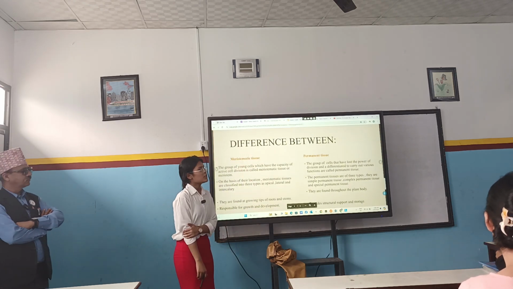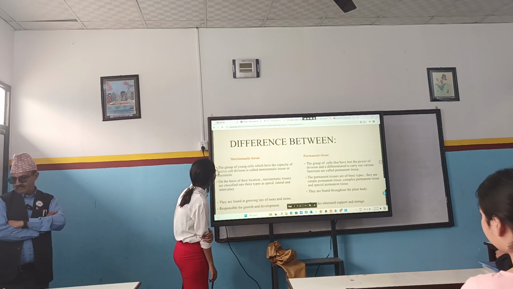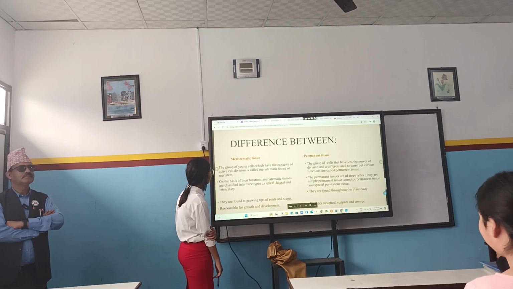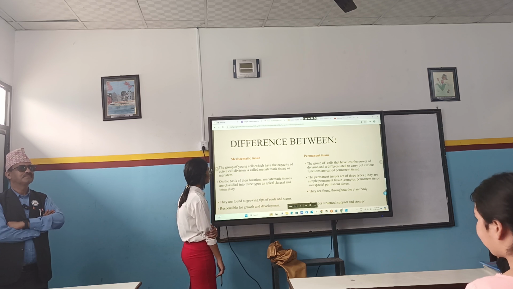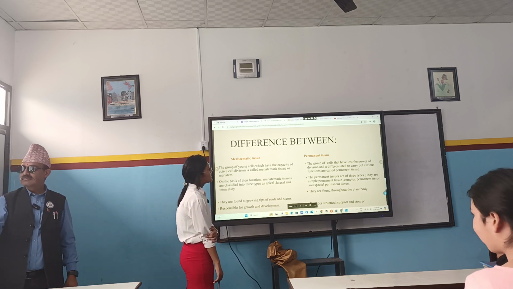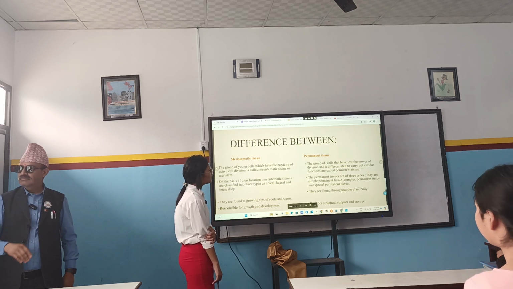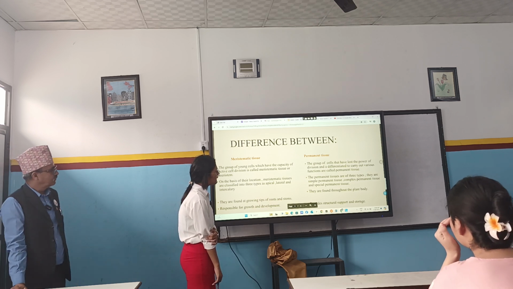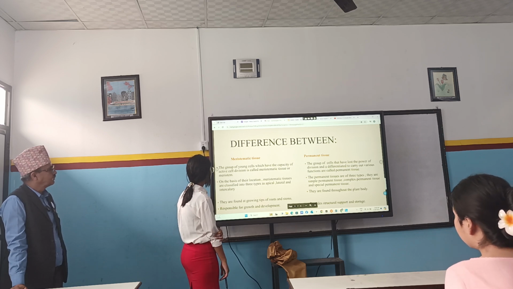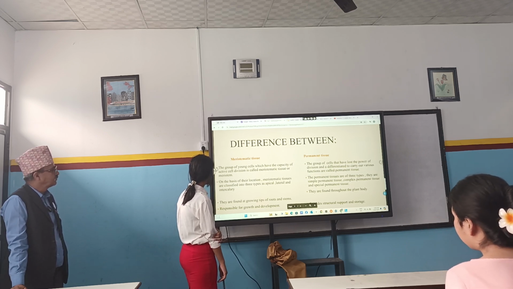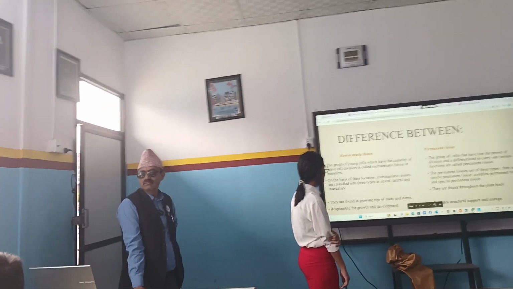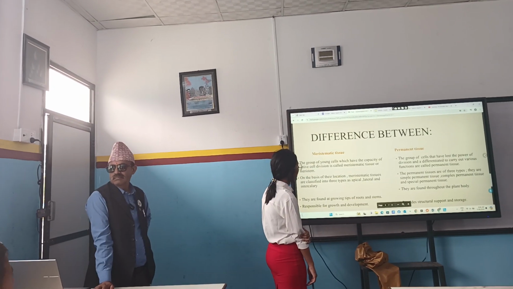And here is the difference between meristematic tissue and permanent tissue. The group of young cells which have the capacity of active cell division is called meristematic tissue or meristem. The group of cells that have lost the power of division and are differentiated to carry out various functions are called permanent tissue. On the basis of their location, meristematic tissues are classified into three types: apical, lateral, and intercalary.